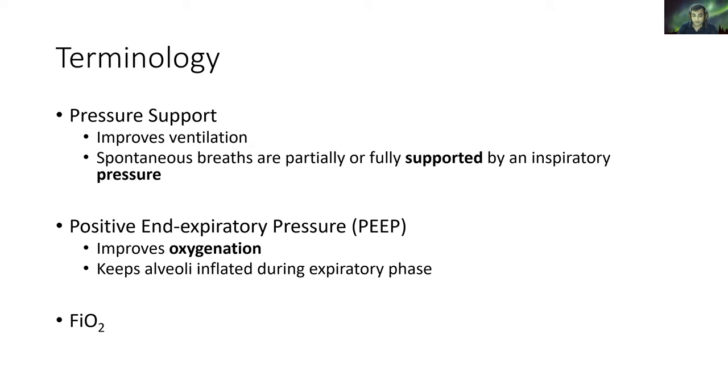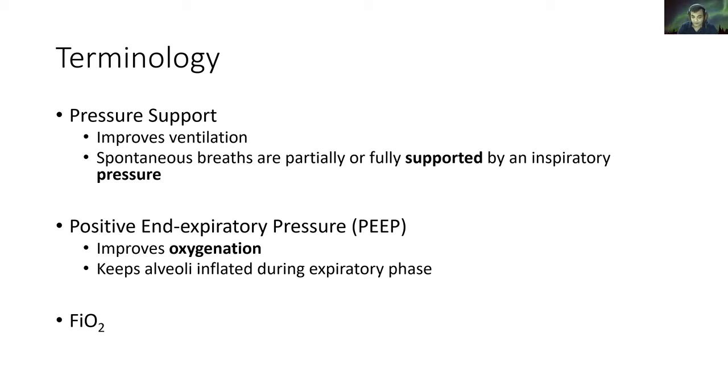When we talk about ventilators, we use terms like pressure support, positive end-expiratory pressure, or PEEP, and the FiO2. Now, what do you mean by pressure support? Pressure support is that inspiratory pressure that is generated by the BiPAP or the ventilator machine to support the spontaneous breath of the patient. So either it is partially supported or fully supported.